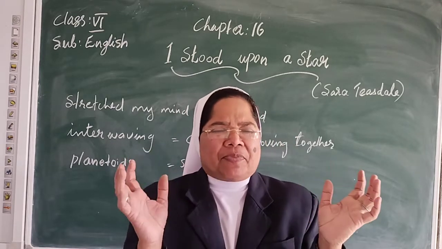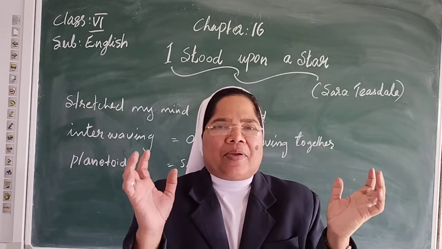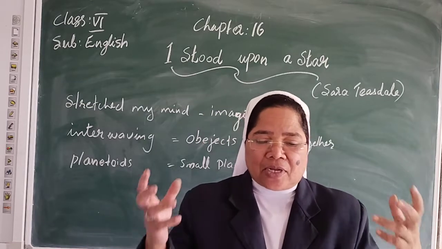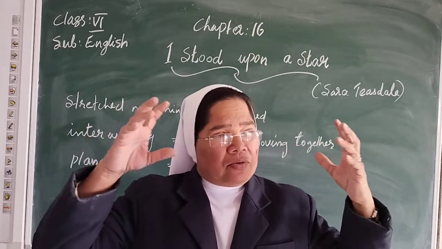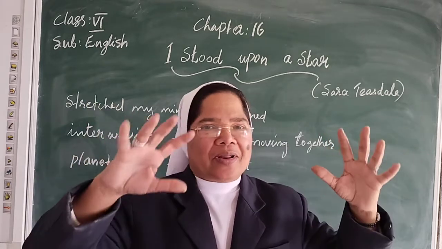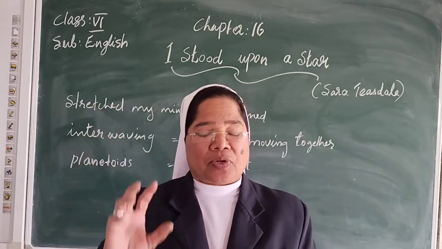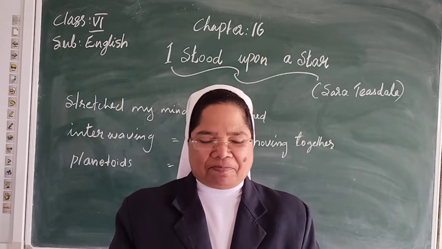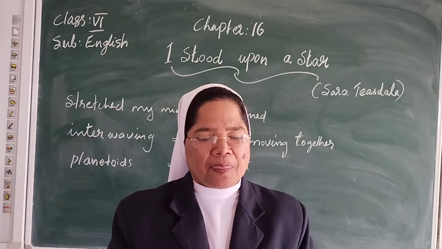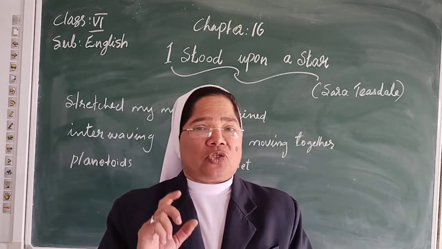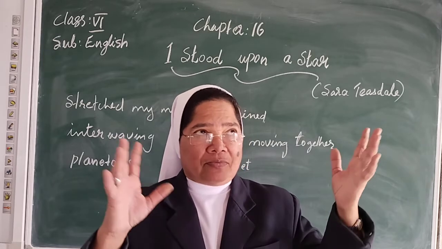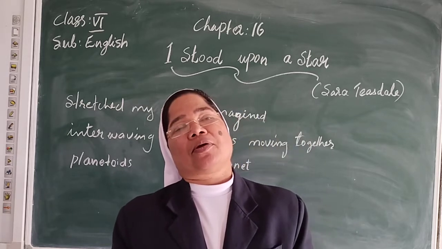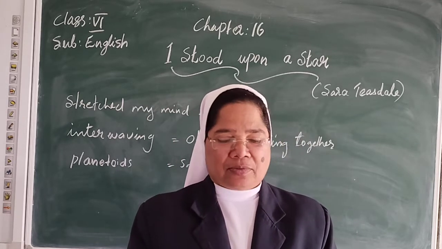It is one imagination. The poet is thinking that she is standing on the moon or in space. I am standing on the moon. Then she was looking here and there, all around us. So that is one imagination story. Each one can take the textbook and follow the poem. It is a space travel. Space, you know, where the planets are. Thinking that I am in space, she is thinking like that and wrote.